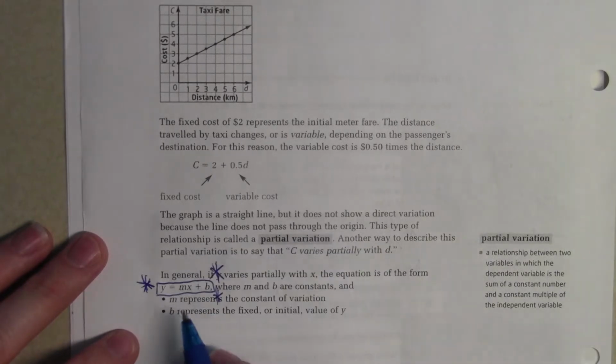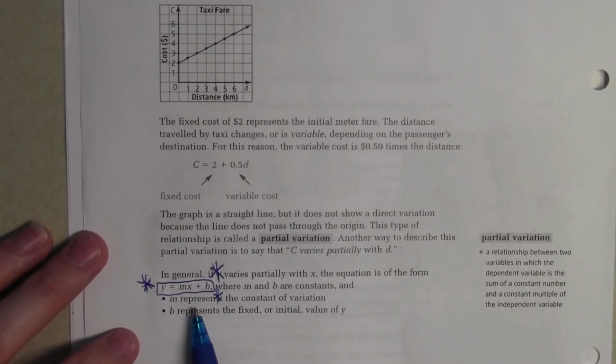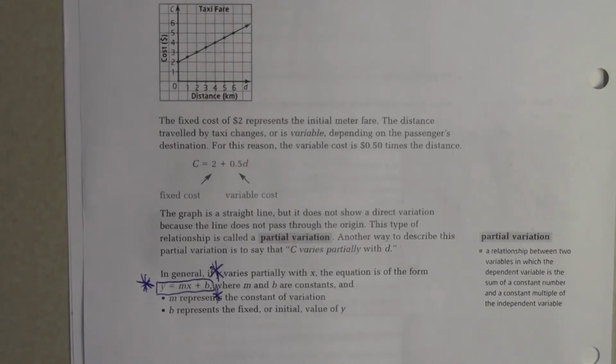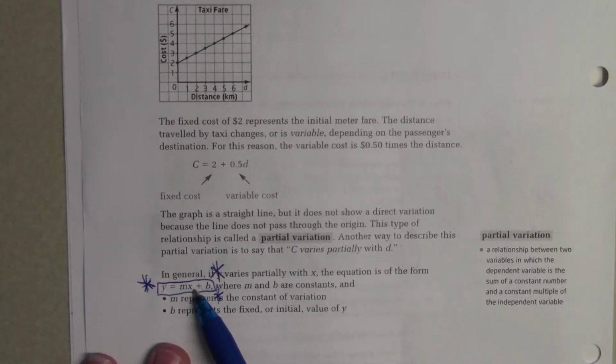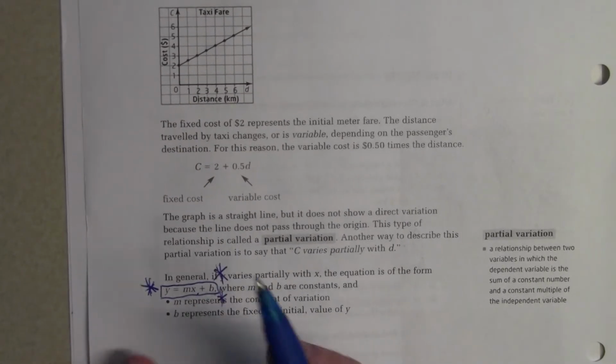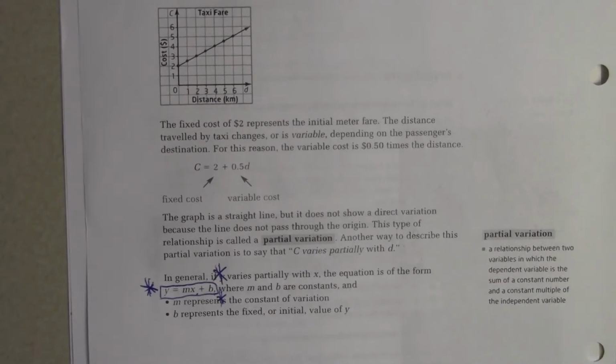It's very important that we understand the parts of this equation. It relates the y values, the dependent values, with the x values, the independent values. The b value is the y-intercept. In other words, it's the value on the y-axis when x is 0. Why is that the case? Because if I sub in x is 0, m times 0 is 0, so y is going to be equal to b.